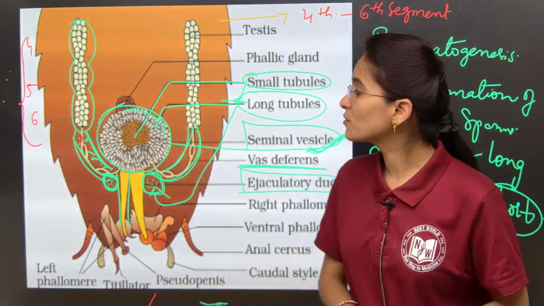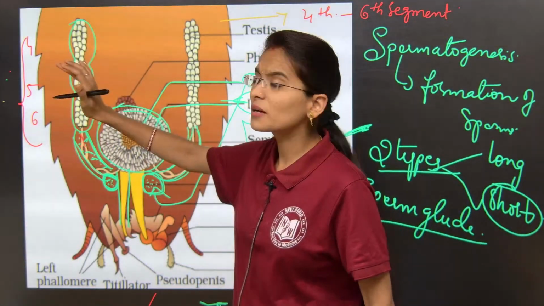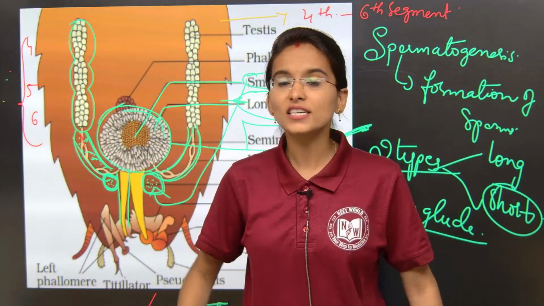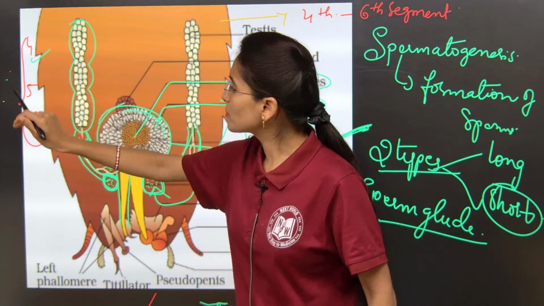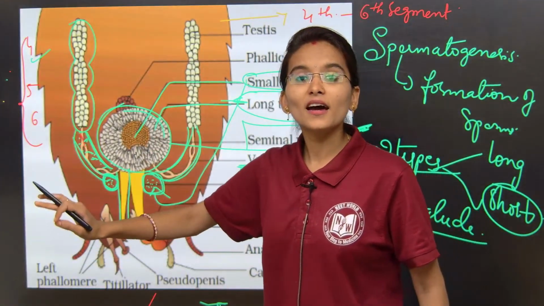Once again I am going to revise to all of you. The male reproductive system of the cockroach starts from the 4th segment and continues up to the 10th abdominal segment.